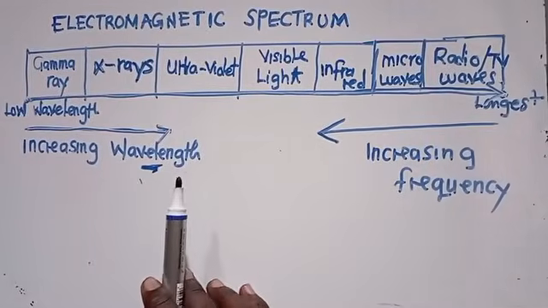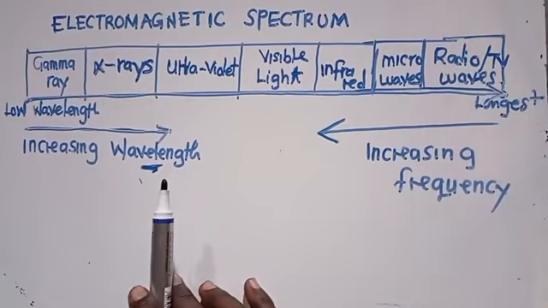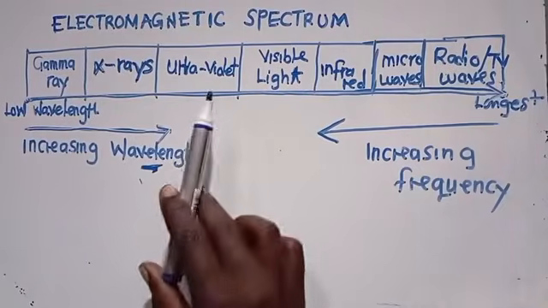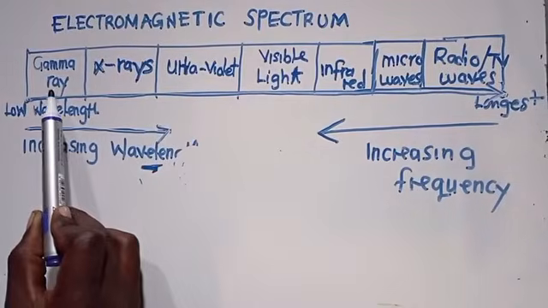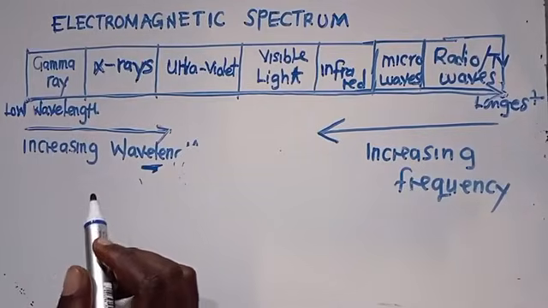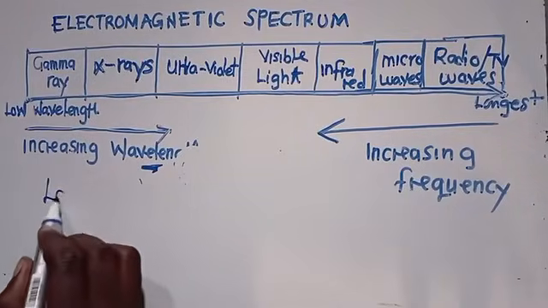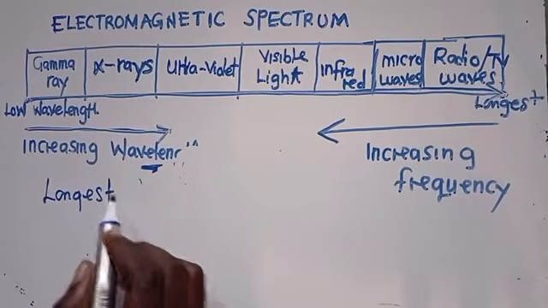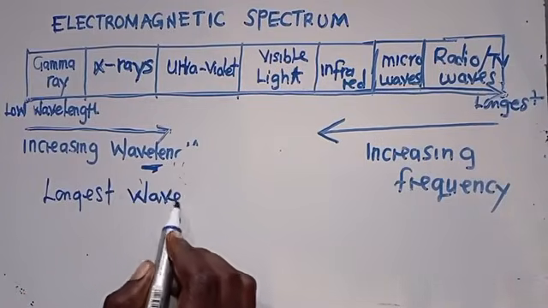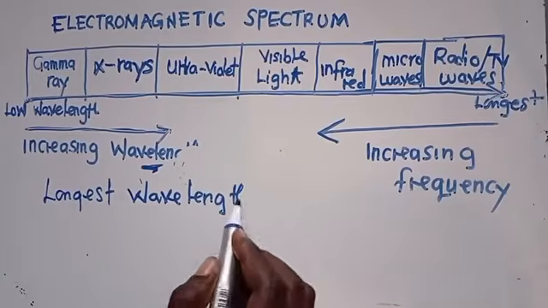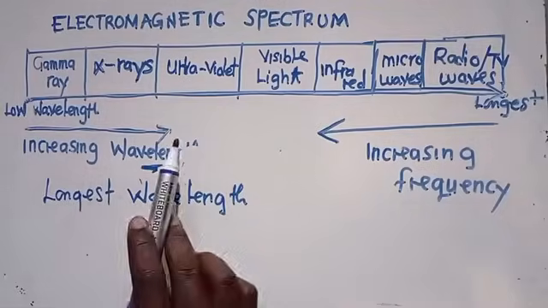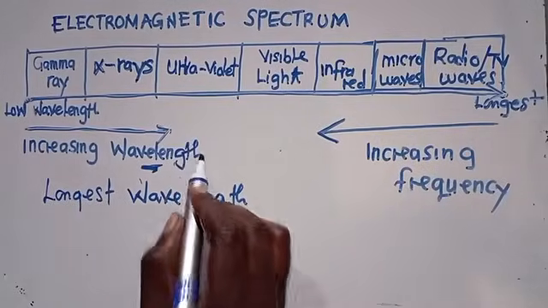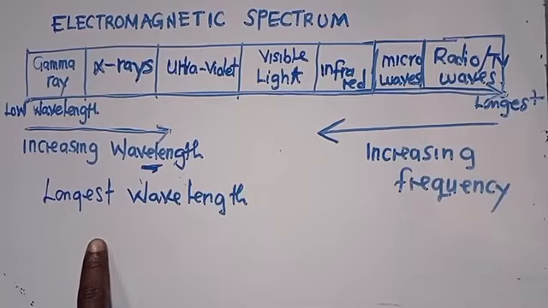The way questions will come in an exam is that they can just remove one component here. If you start from a gamma ray, they may ask you which one has got the longest wavelength. What is the answer? There are these arrows that I've put here showing increasing wavelength. So which one has got the longest wavelength?